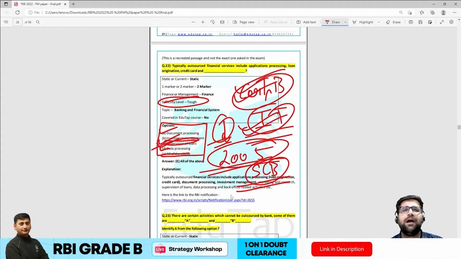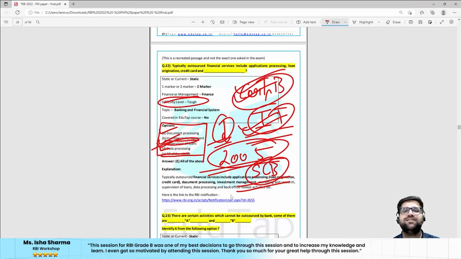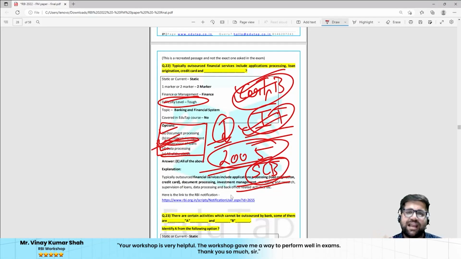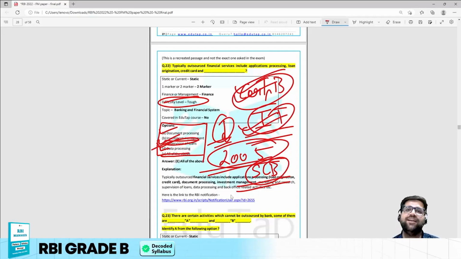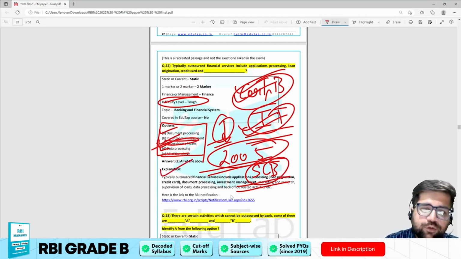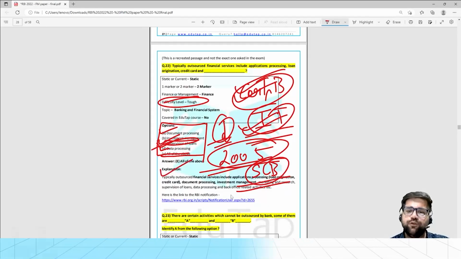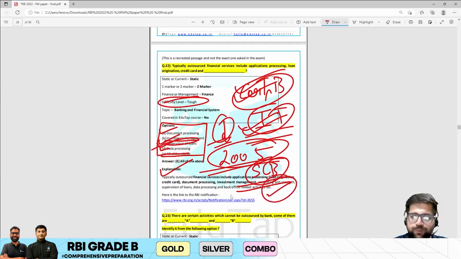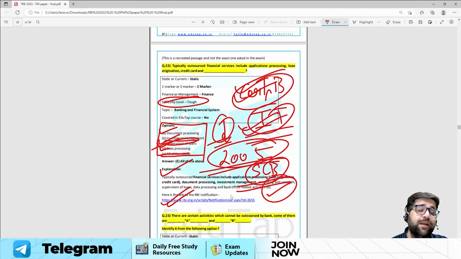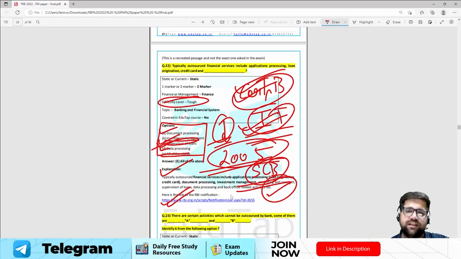If you apply, I know that's very tough when you are sitting in the examination hall and thinking of all these logical discussions, but you have to develop that power in yourself, and you will also have to take calculated risk, because if you take risk in this particular situation, you will definitely end up way above the cutoff. So the answer to this question is all of the above, because if you read this notification, and I have also provided the link, open it and you will see how different activities can be outsourced by the bank for saving their cost.